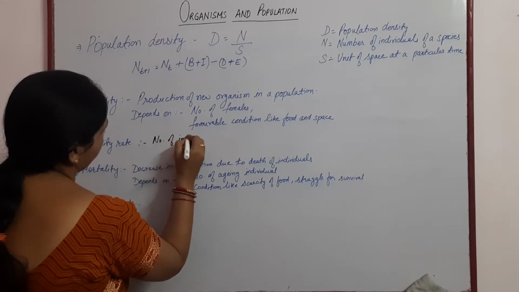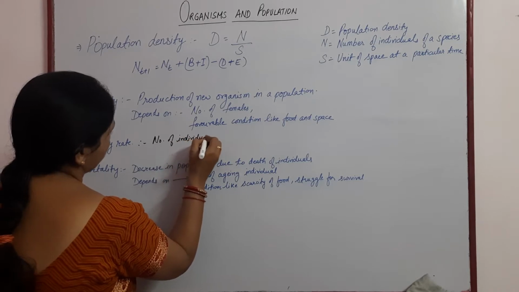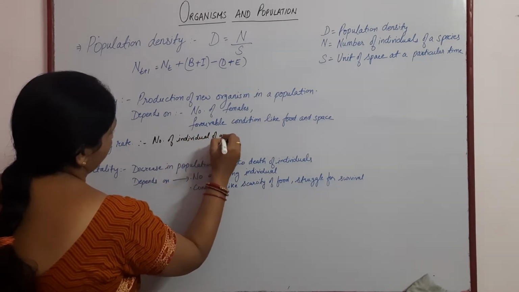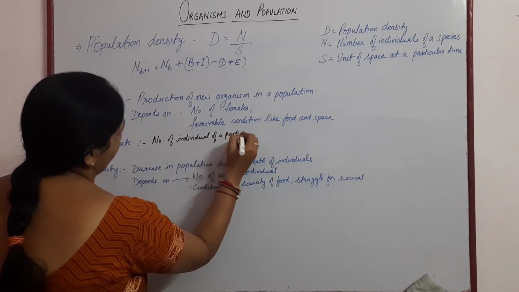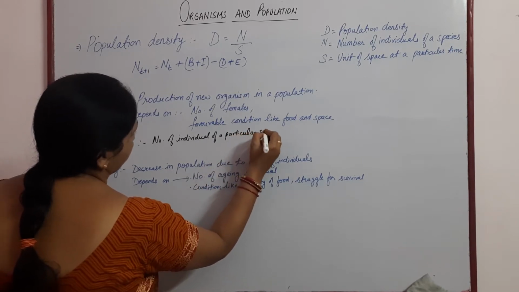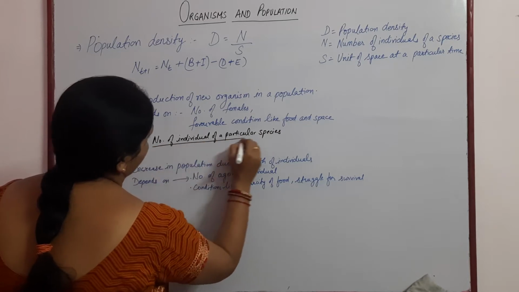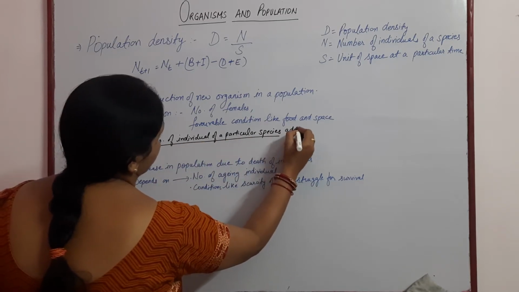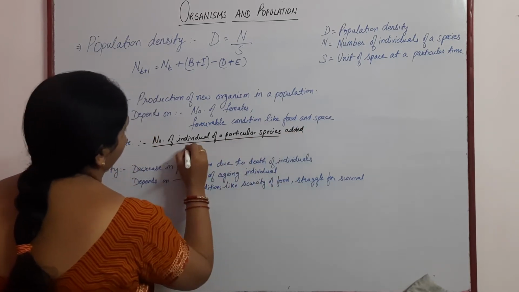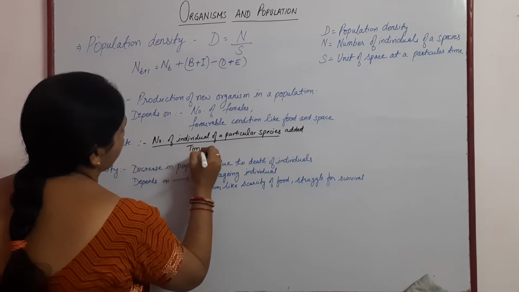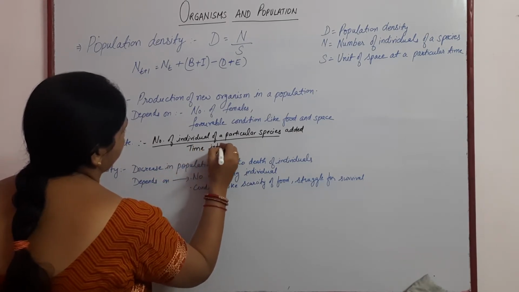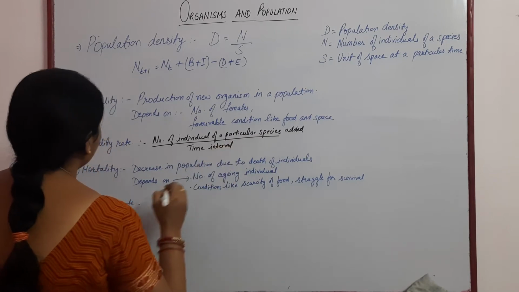Number of individuals of a particular species added in a particular time interval. So this is the natality rate.